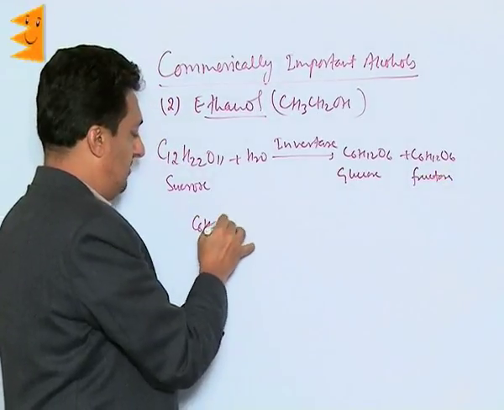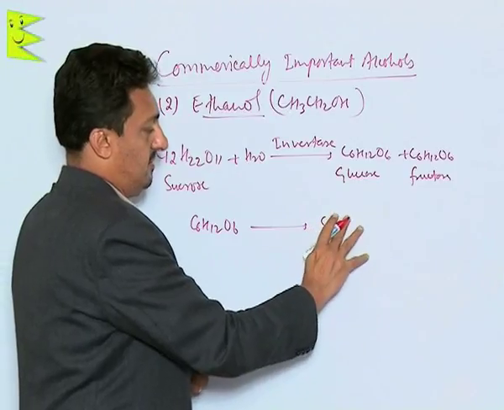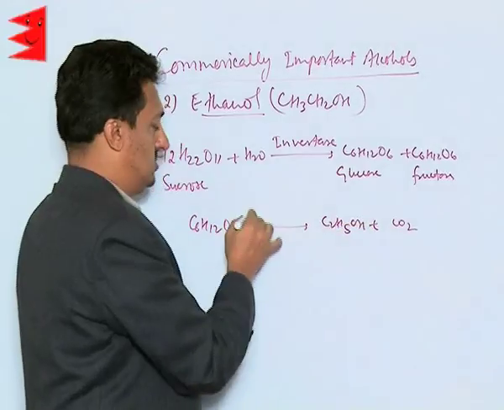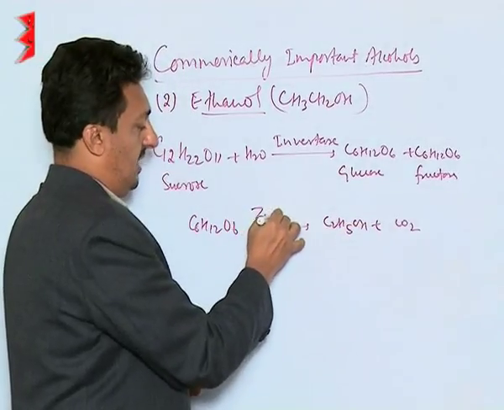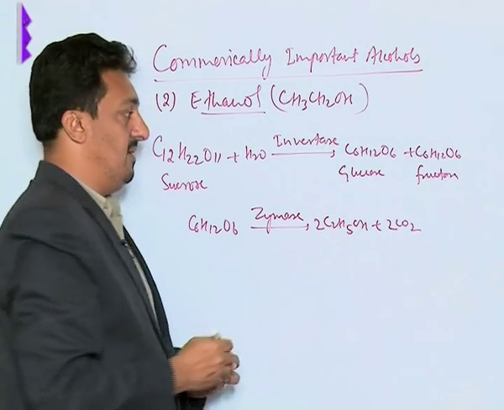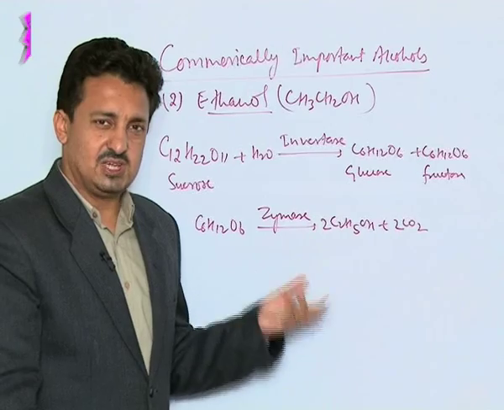Both of these can be broken down into ethanol and CO2 by another enzyme called zymase. So this is how even today it is prepared by the fermentation action.